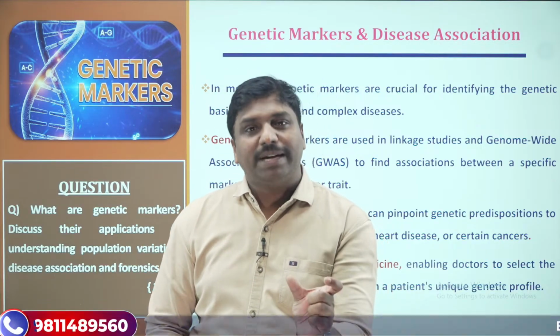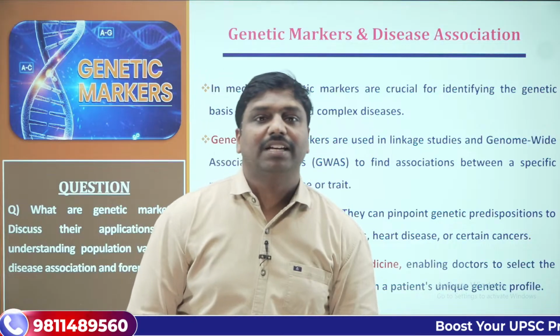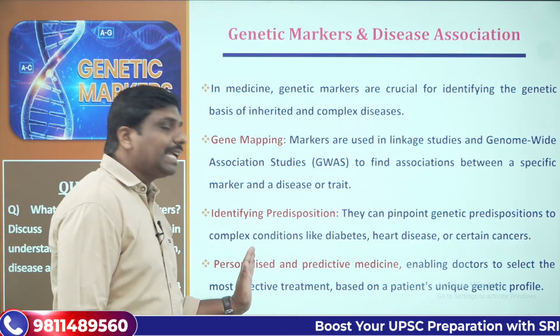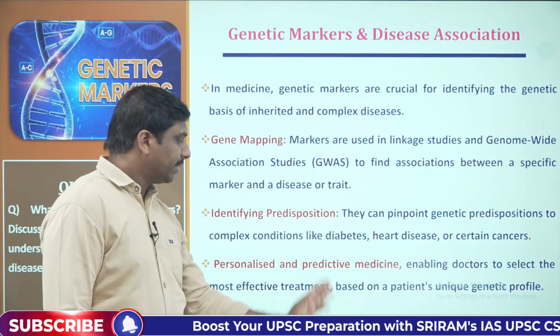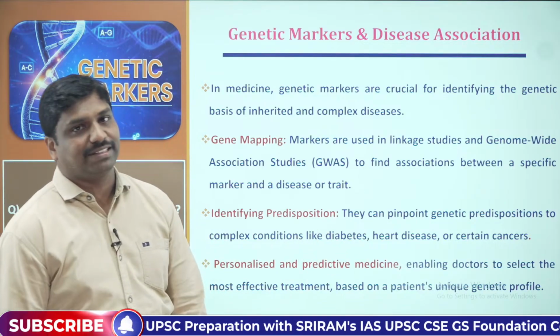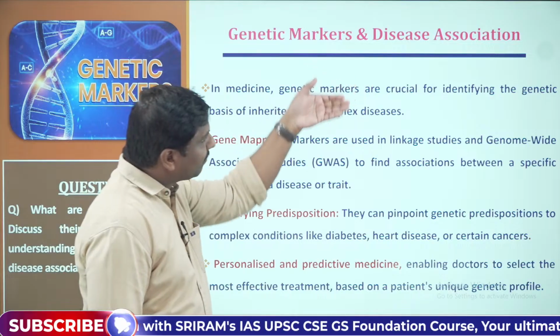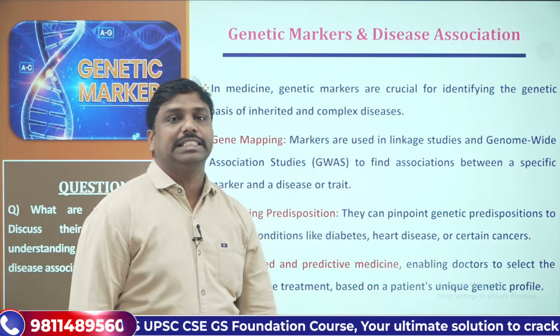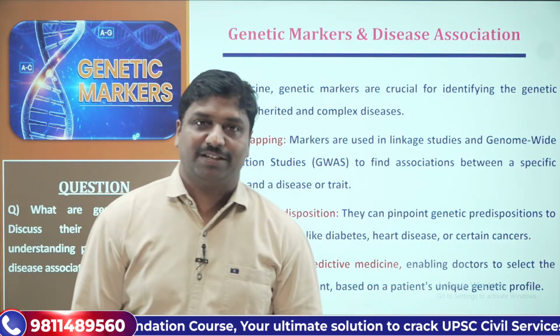So if you systematically study genetic markers, they further help in personalized medicine making, or predictive medicine. So that is one thing. This is how genetic markers will help in the disease association aspect, right?